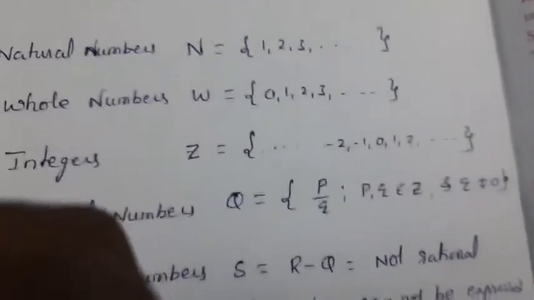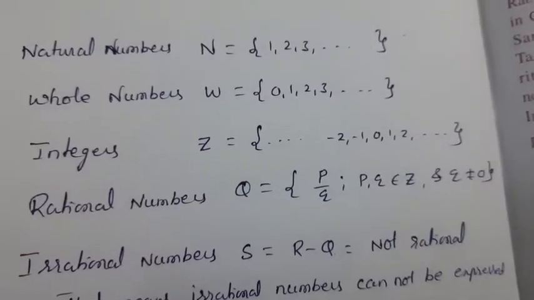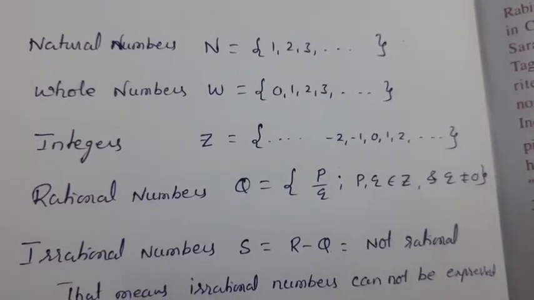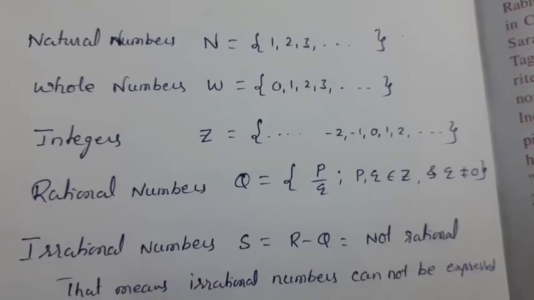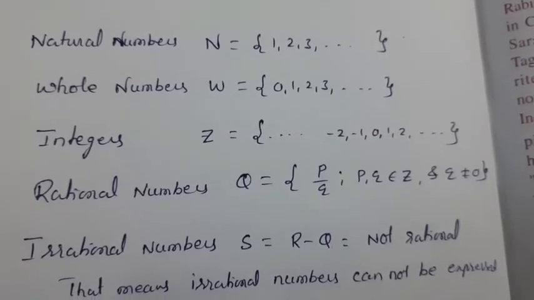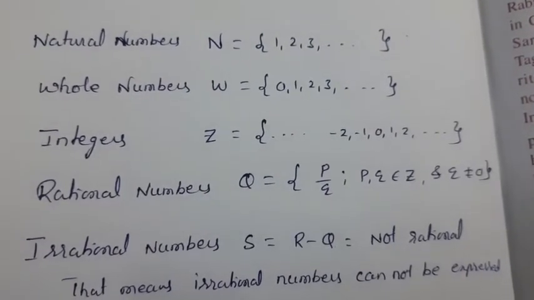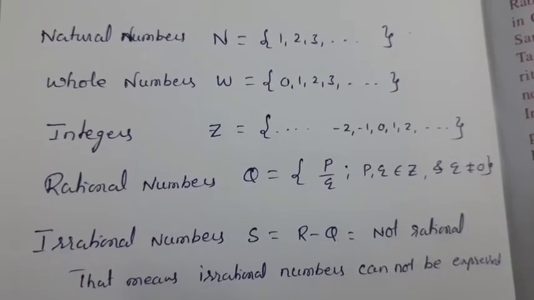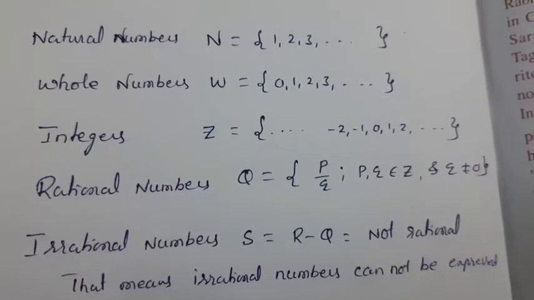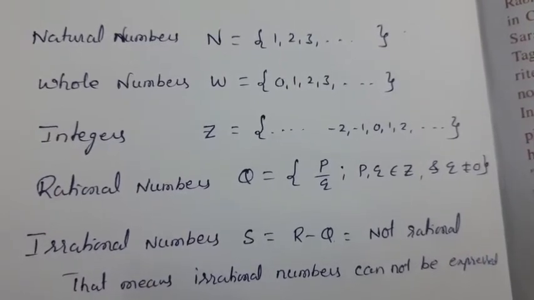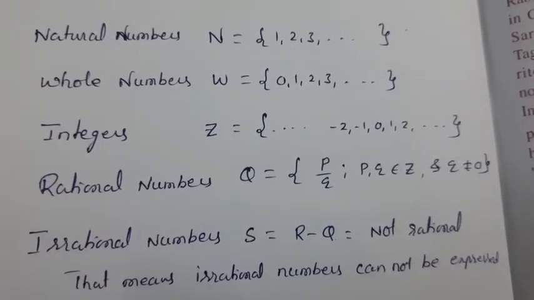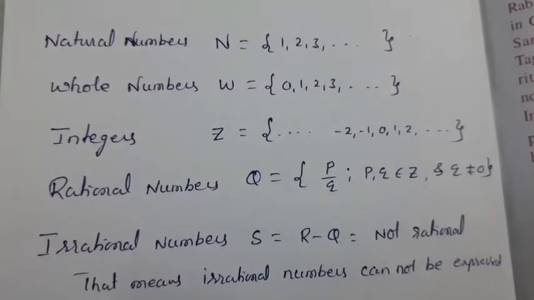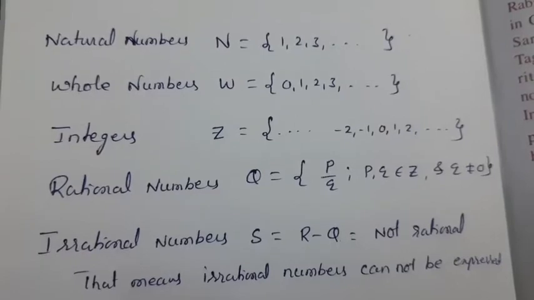And rational numbers. What are rational numbers? Rational numbers are denoted by Q. Q equals the set of the form p by q, where p comma q belong to Z. That means integers. This p comma q are elements of Z, and here q is not equal to 0. Q must be a non-zero number, and don't take q value as 0. Here the p by q form is nothing but rational numbers.